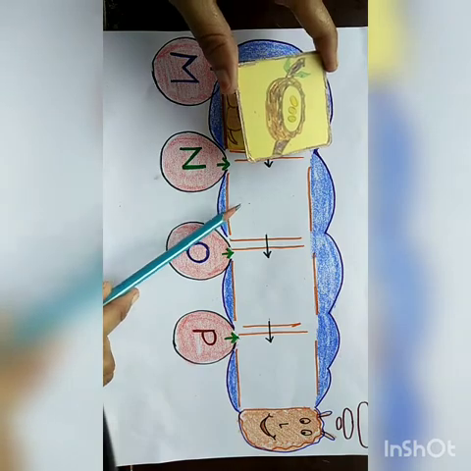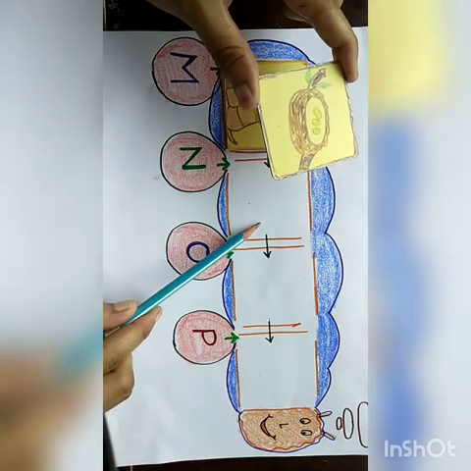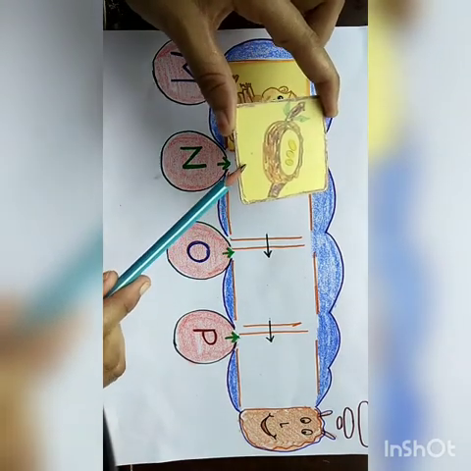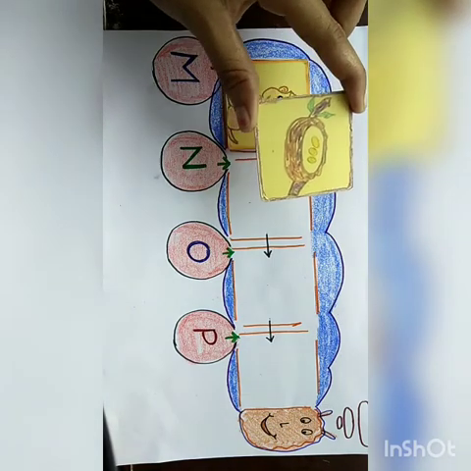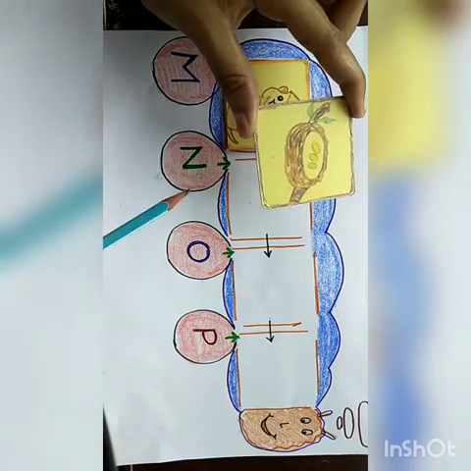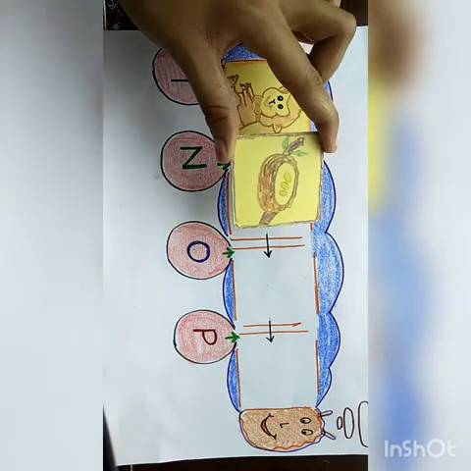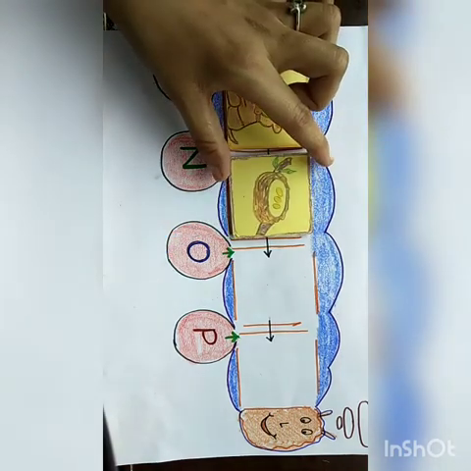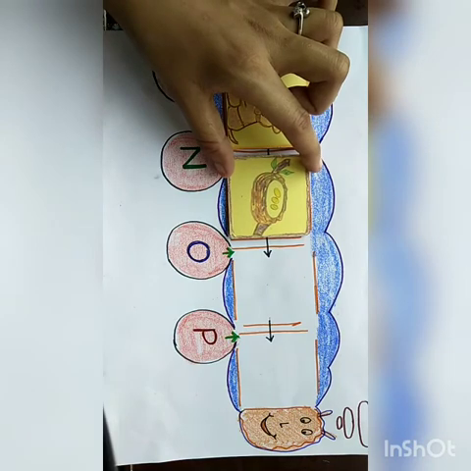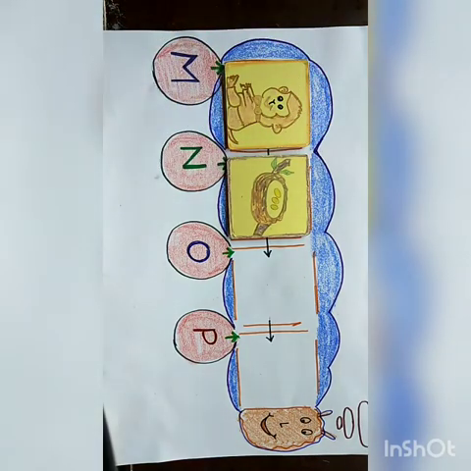It is empty and you have to fill it with the picture of nest. Now N for nest. Again speak with me. N for nest. Put it in the box.